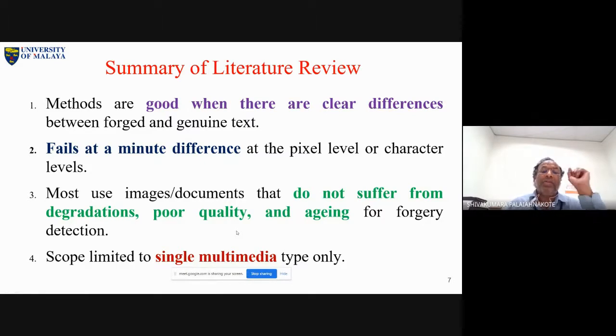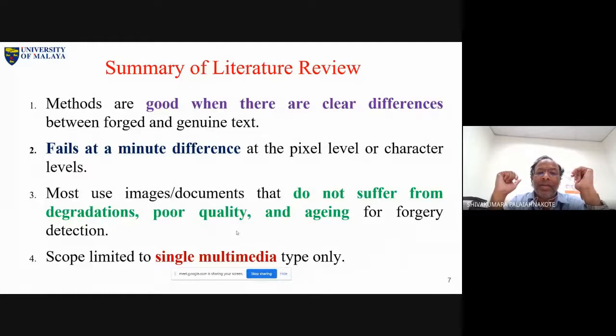When it comes to documents, you have to remember this is really, really challenging. As I mentioned, when you perform forgery operations, they create distortions. Now look, the document is already degraded by noise, blur, or other operations, maybe rotation or scaling. So this is a really challenging problem.